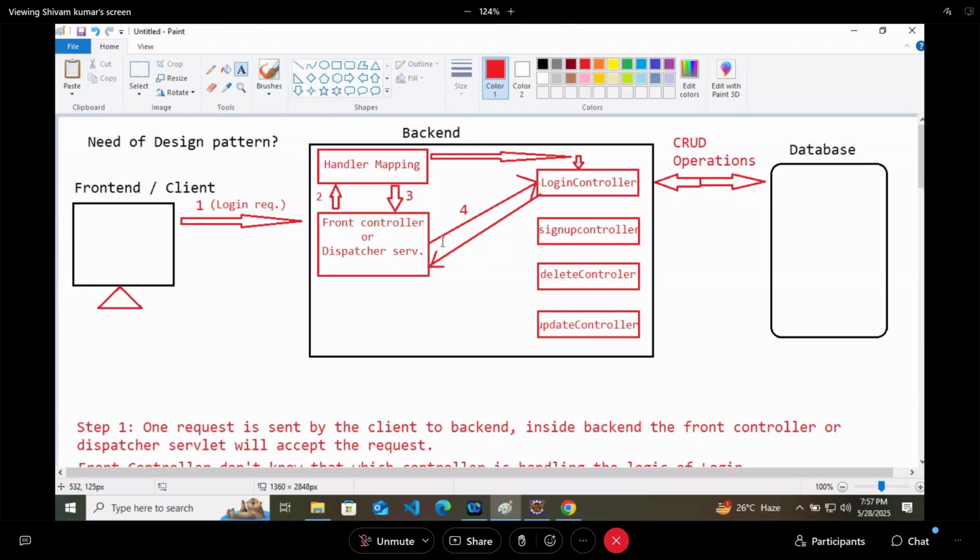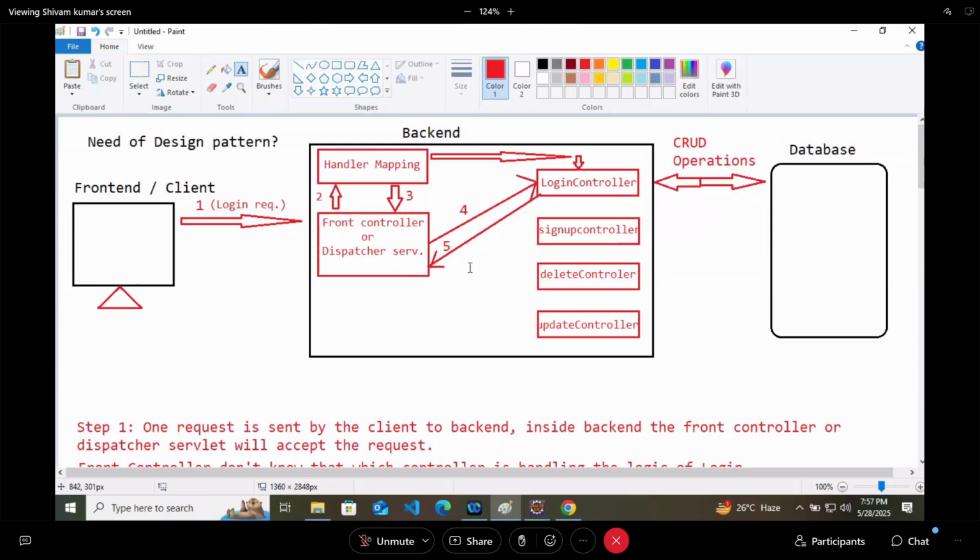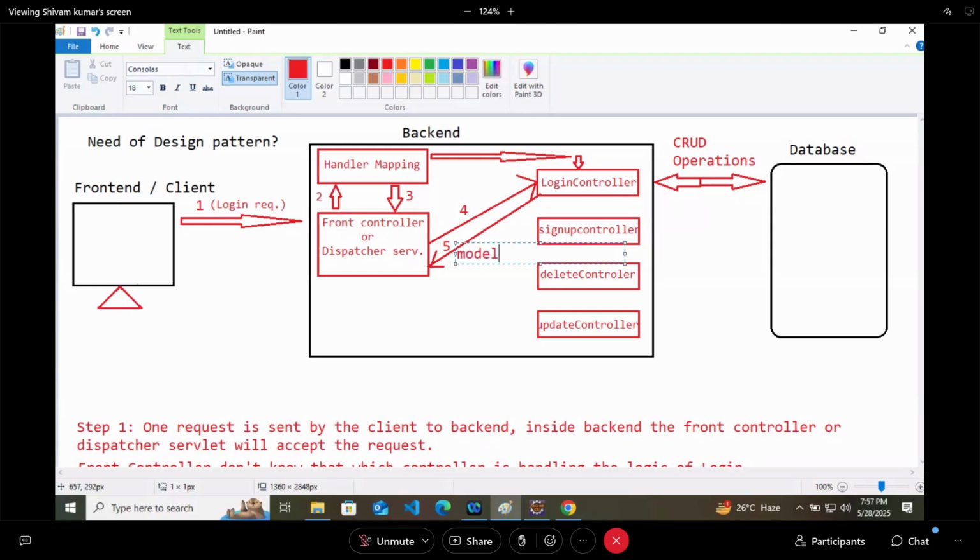And what will it send? It will send two things, model and view. Model means data, view means front end.